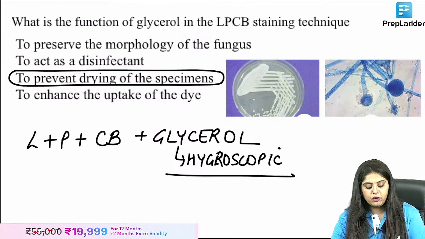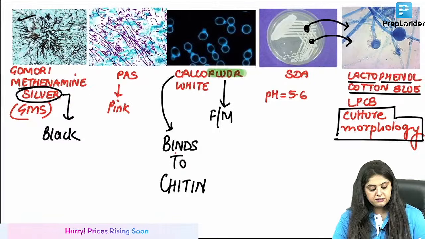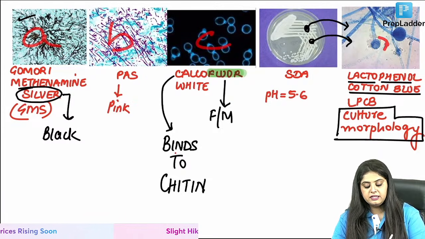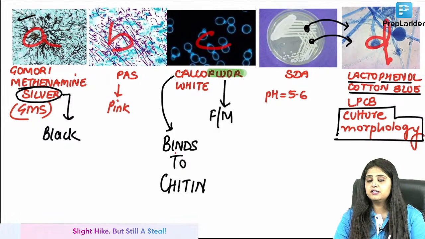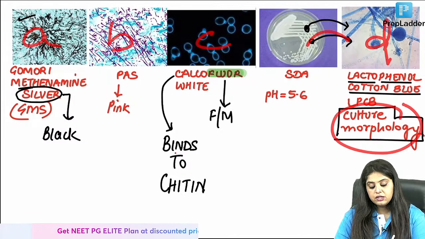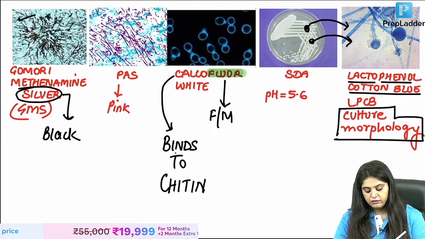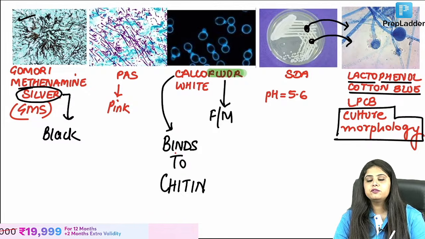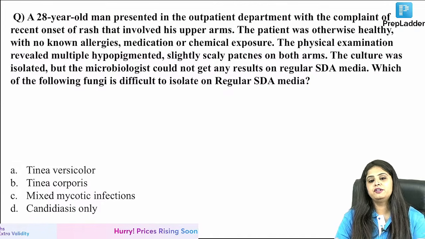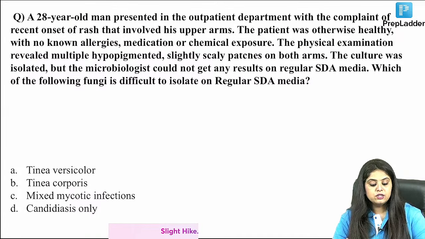Very, very good. So from SDA I decided to do the blue color, LPCB. Now if I say these are options A, B, C, D, all four are stains for fungus, but I ask which is the stain for knowing the culture morphology? You will say it is lactophenol cotton blue. Very good, you are done. I'm asking you the first three questions as confidence booster questions, to make you happy. Okay, so this is one of them.